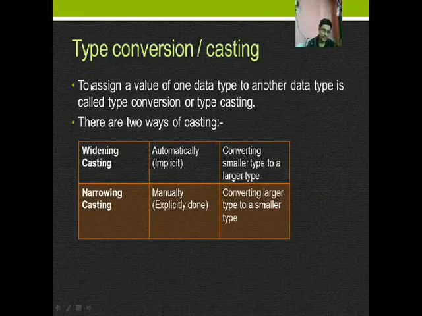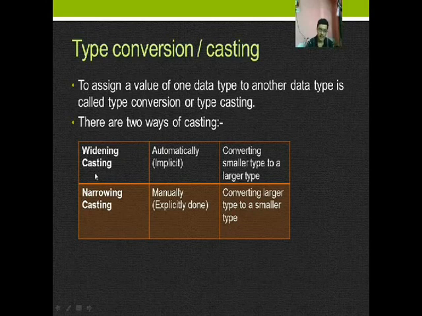Now next is very important, that is type conversion and casting. Java automatically converts a few data types, and Java does not convert a few data types. As we have told earlier, this is a strongly typed language. Assigning a value of one data type to another data type is actually called type casting, and we may call it type conversion. The type conversion will be discussed in a later video. Okay, there are two ways of casting.